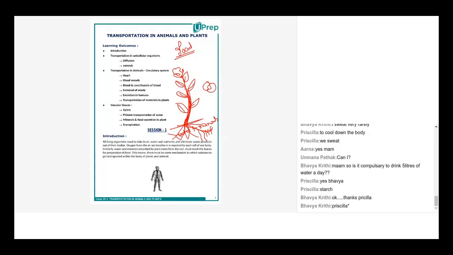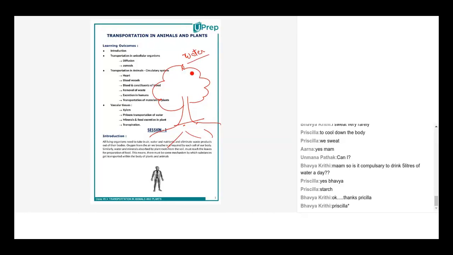Now just imagine if it was a huge mango tree, the roots are spread all over, right? And the last little leaf or the last little bud which is present here, the water from here reaches here. So not a single leaf is missed. Every leaf, every guard cell, every cell receives water and minerals. Isn't it such a brilliant thing? Yes, ma'am.